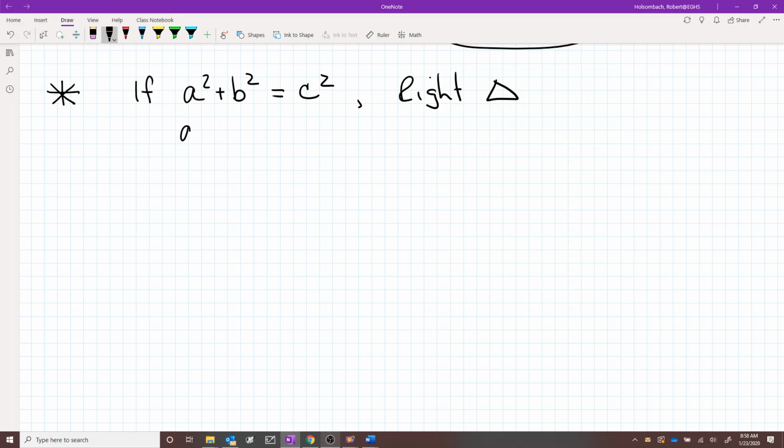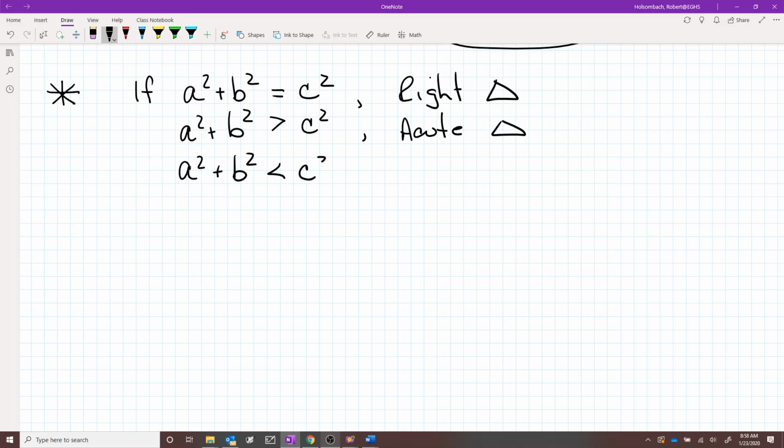If your A squared plus your B squared is greater than your C squared, then it's an acute triangle. And if A squared plus B squared is less than C squared, it's an obtuse triangle.